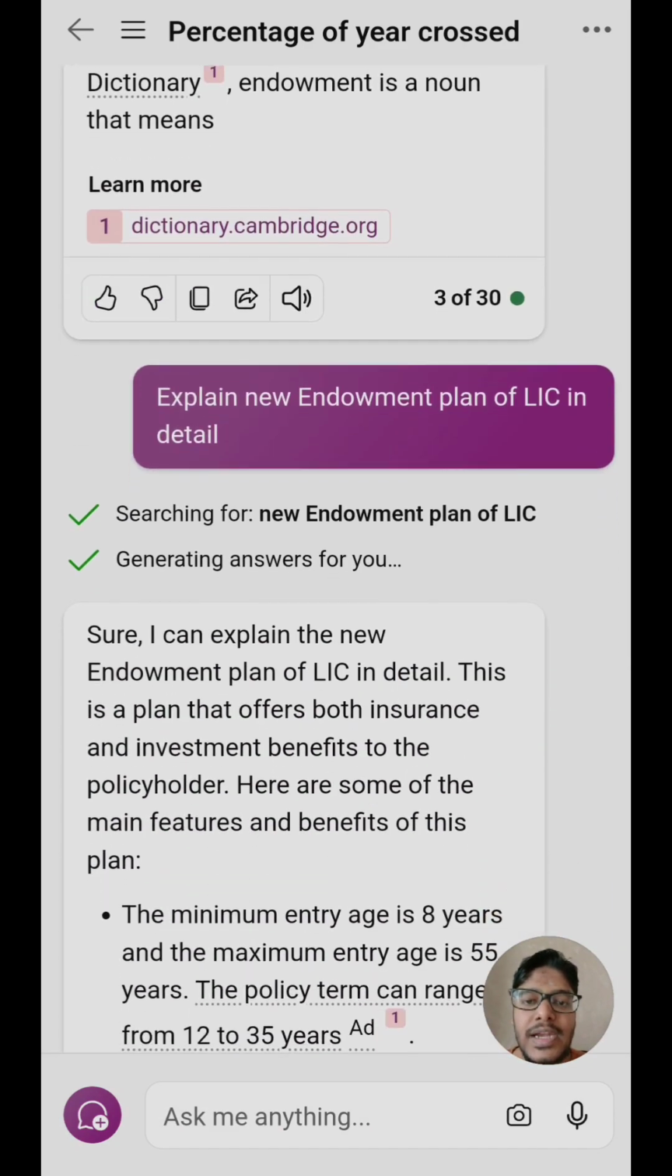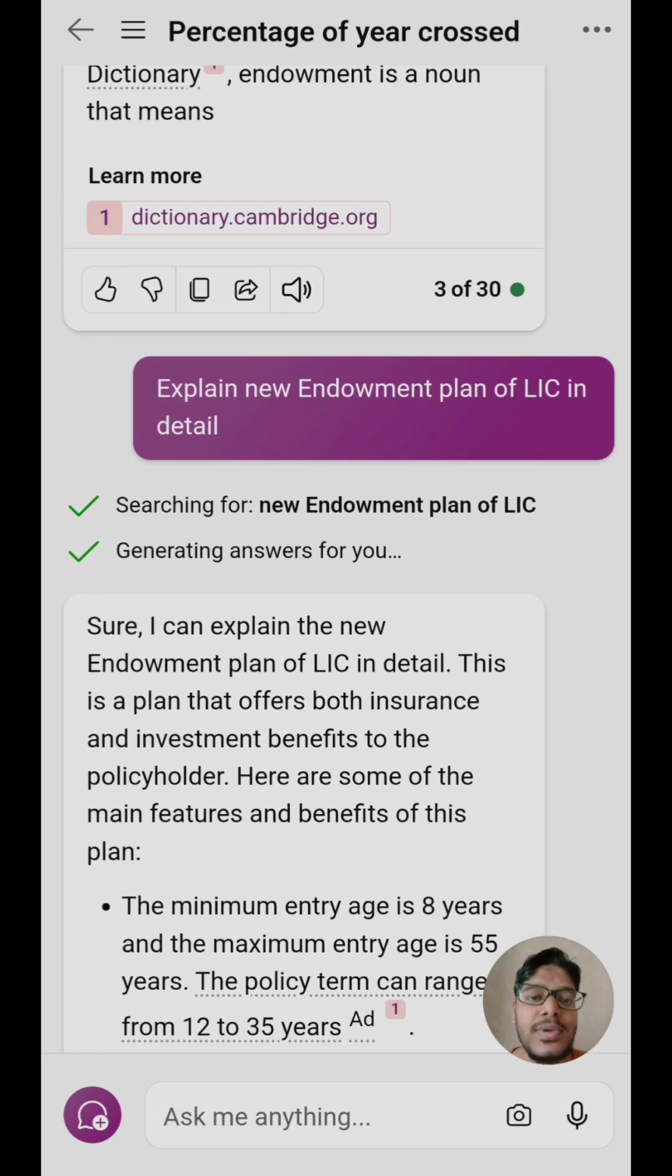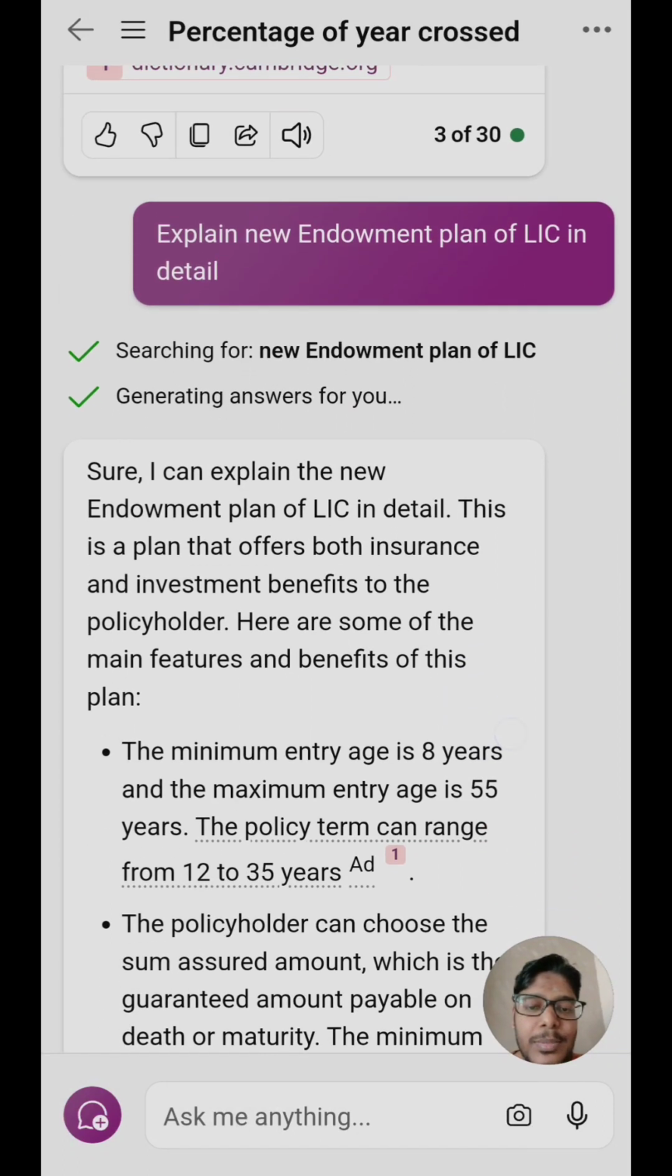The next thing I asked ChatGPT was to explain the new endowment plan of LIC in detail. This is the one I am going to focus on in the rest of the video. This plan offers both insurance as well as investment benefit. The investment benefit is that after the policy term ends, the policyholder gets some amount back in the form of the assured sum as well as some bonus, and in case of death, the beneficiary gets the sum assured as well.